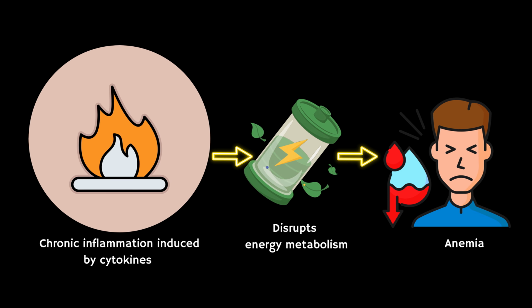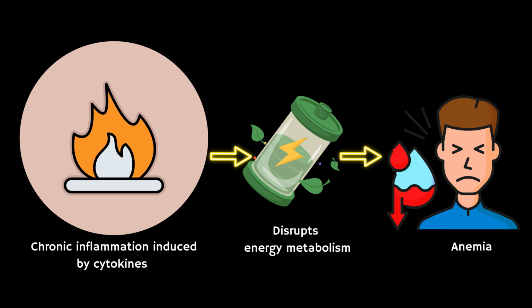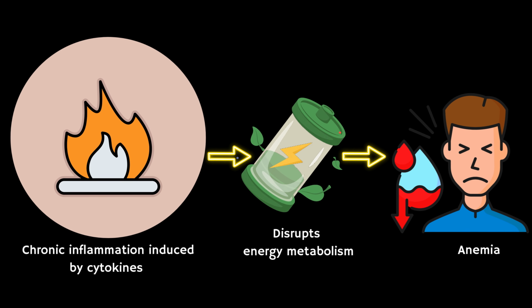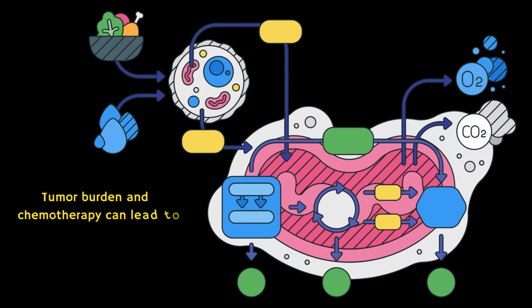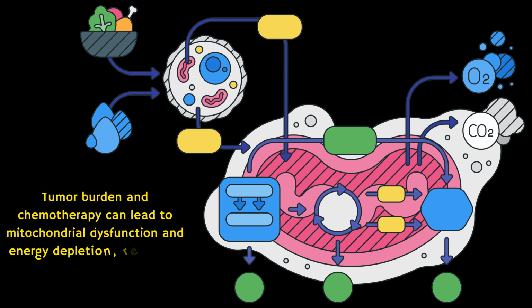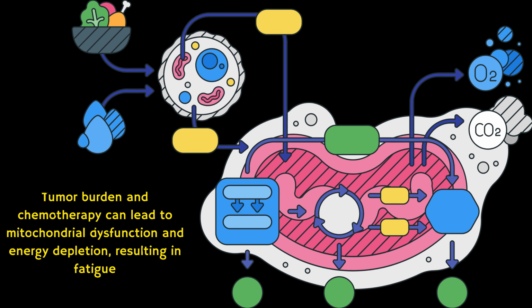Number 2, fatigue. Chronic inflammation due to tumor-secreted cytokines disrupts energy metabolism and induces anemia. Additionally, tumor burden and chemotherapy can lead to mitochondrial dysfunction and energy depletion, resulting in fatigue.